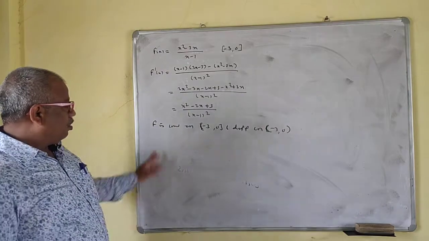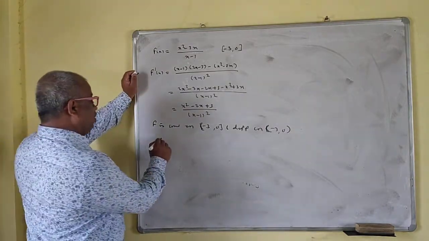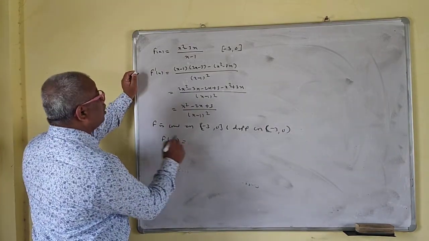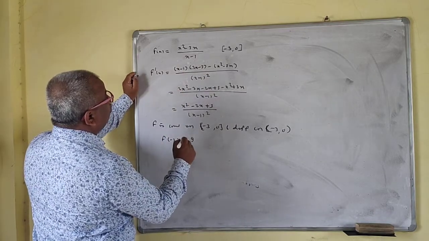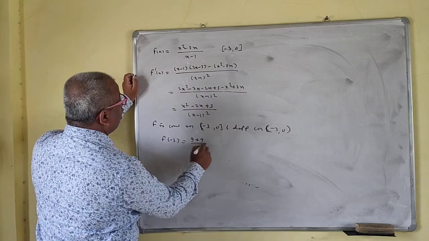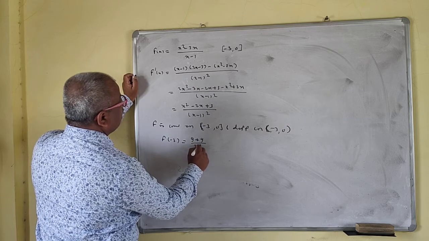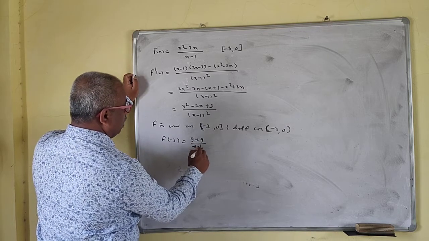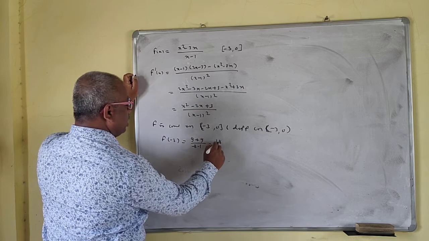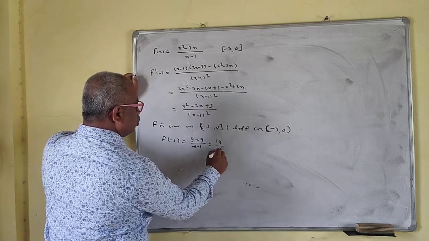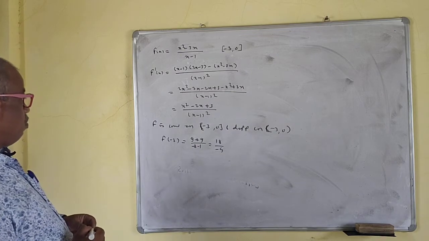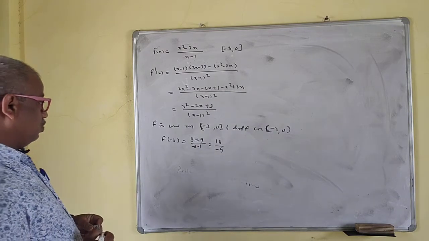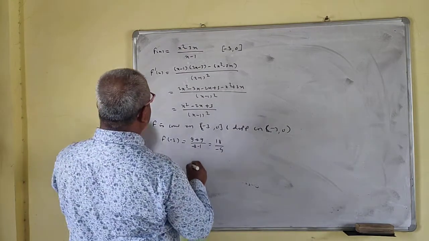So what is f of minus 3? You have to find the value of f of minus 3. Minus 3 is 9 minus 9 plus 9 upon 3 minus minus 3 minus 1. So this is 18 upon minus 4. And what is f of 0?